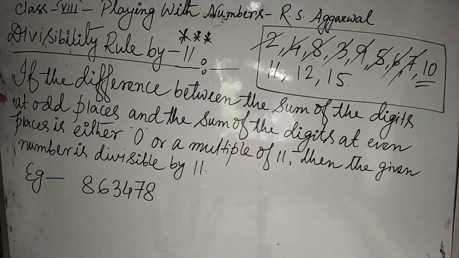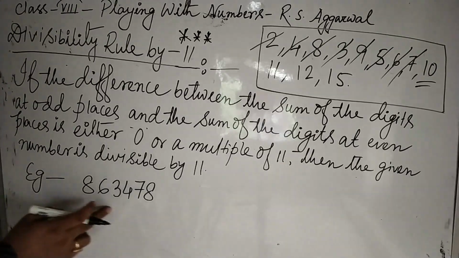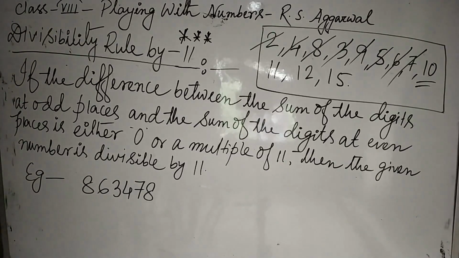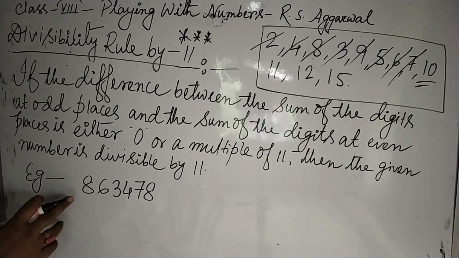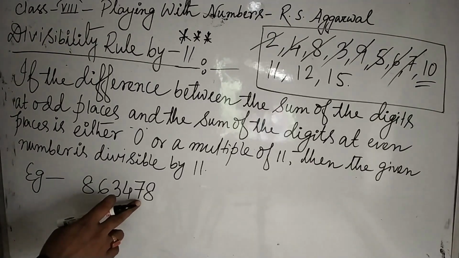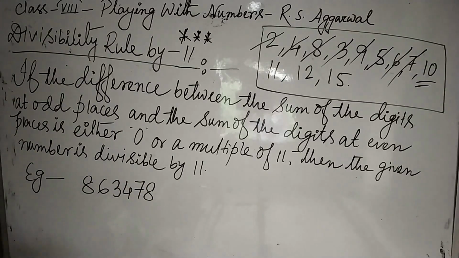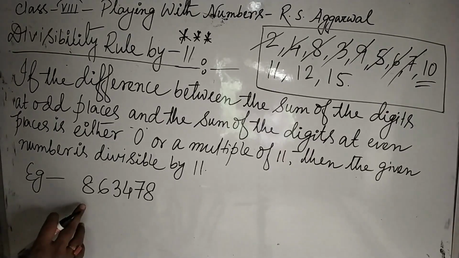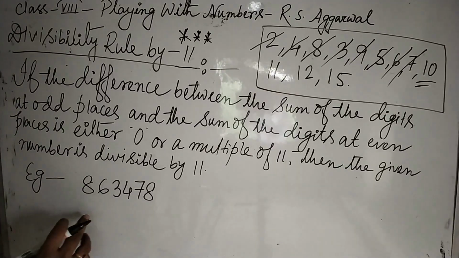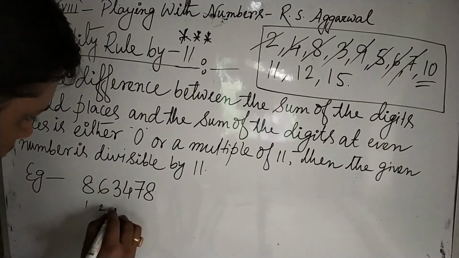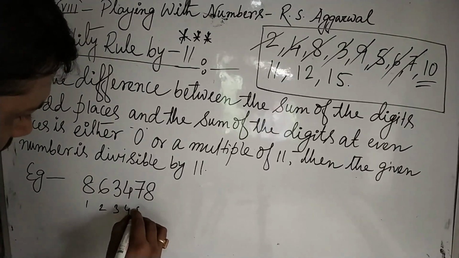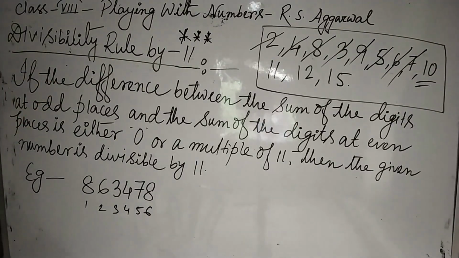The rule will be made clear with the given example. What is the number? We have taken 863478. This is a very big number which we have to check is divisible by 11 or not. What will we do? First of all, mark the digits starting from the beginning by 1, 2, 3, 4, 5, 6.